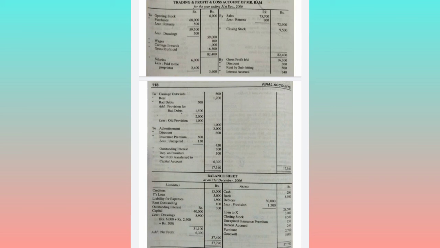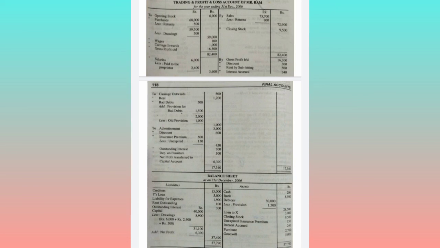For insurance premium we have an adjustment: prepaid insurance of rupees 600 into 3 divided by 12, that is 150. So 600 minus 150 comes to 450, and this prepaid insurance of 150 you will take on the debit side of the balance sheet. Next, bank is taken to the balance sheet. Purchases of 60,000 are taken to the debit side of the trading account, and for purchases we don't have any adjustment.